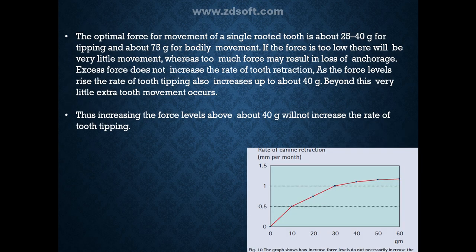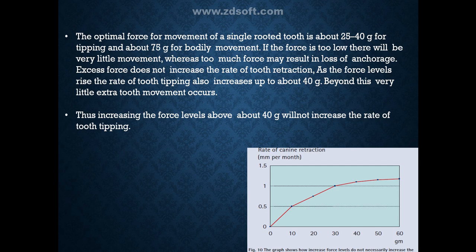The optimal force for movement of a single rooted tooth is about 25 to 40 grams for tipping and about 75 grams for bodily movement. If the force is too low, there will be very little movement, whereas too much force may result in loss of anchorage. Excess force does not increase the rate of tooth retraction. As the force level rises, the rate of tooth tipping also increases up to about 40 grams. Beyond this, very little extra tooth movement occurs. Thus, increasing the force level above 40 grams will not increase the rate of tooth tipping.